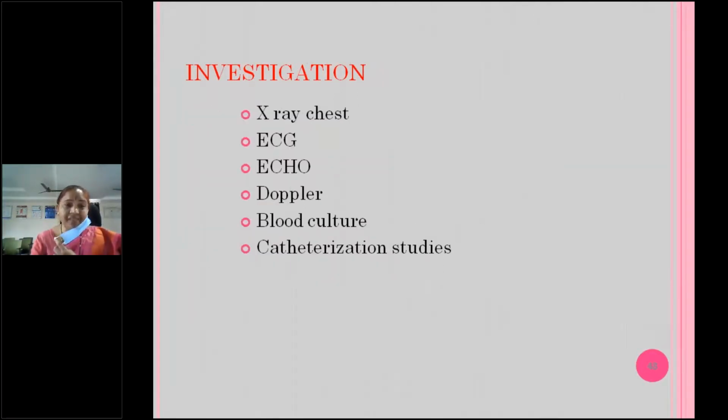And chest X-ray is very, very important here, because before going to the echo also we can know the carditis by looking at the cardiomegaly. And ECG changes for PR intervals and other changes, and echo is definitive, and blood culture to know whether endocarditis is there or not, and not for all patients, cardiac catheterization.